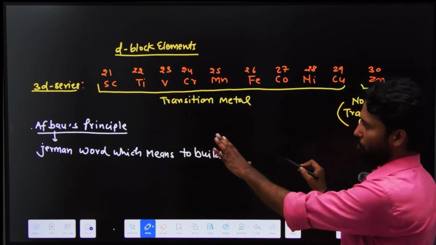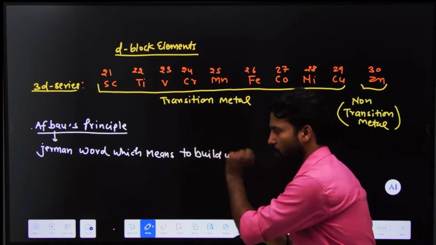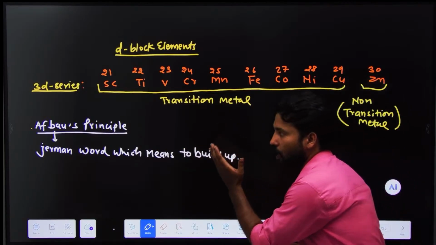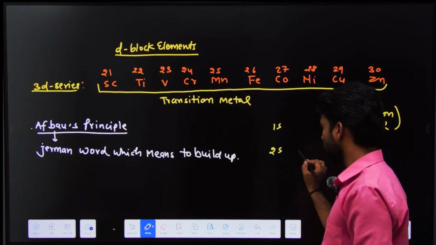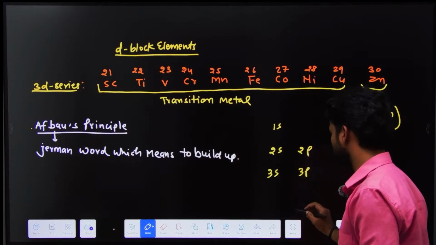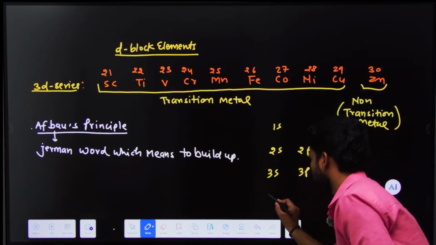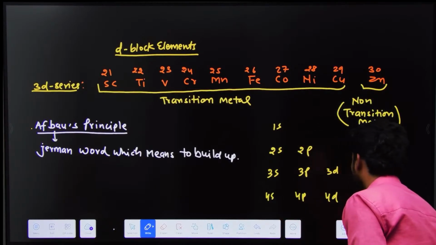So look here, how can we configure all these metals? First of all, we have to learn the Aufbau principle. Here we have 1s, 2s, 2p, 3s, 3p, 3d, 4s, 4p, 4d, 4f.